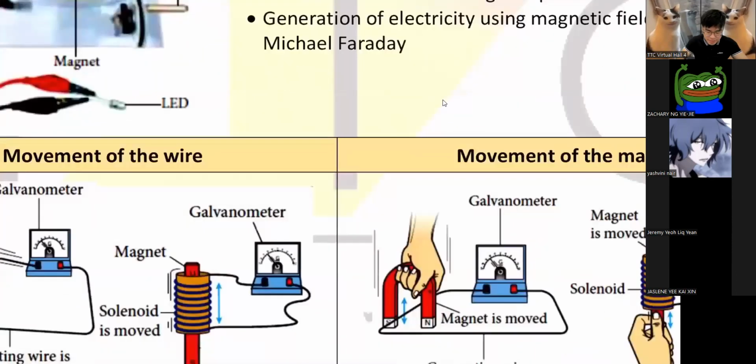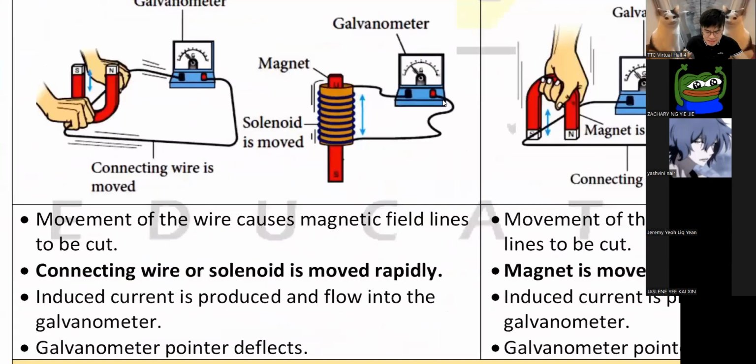He took a coil of wire. A coil of wire is called a solenoid. So he took a coil of wire, and when he put a magnet through, he noticed that the needle on this meter just jumped for a short moment. Imagine this is the coil. He takes the magnet and does this, and the needle jumps for a bit. When the needle jumps, that's when you know there's electricity.